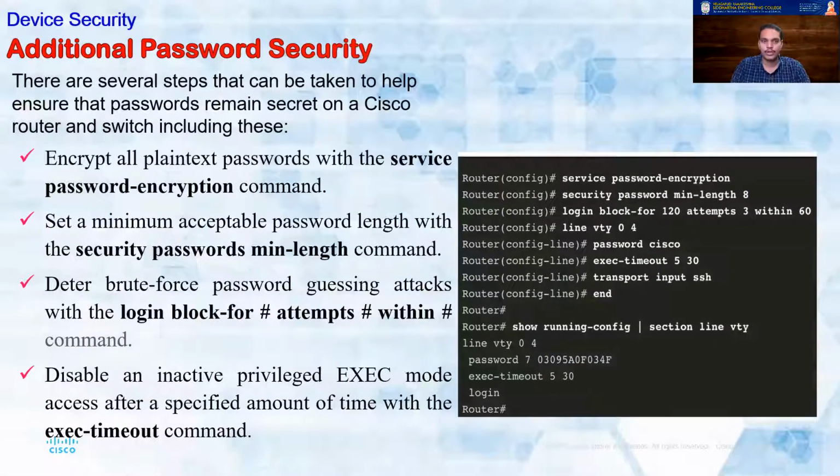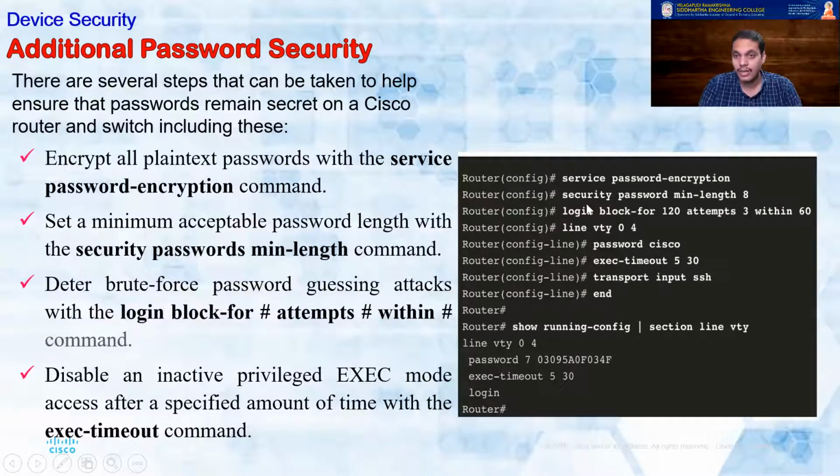So, additional password security. We did this in our earlier lessons. service password-encryption is the command that we used when we want to safeguard our switches and routers. There are some additional things here. You can set up security passwords min-length 8. That means unless the password is at least 8 characters, it won't allow you to set that password.